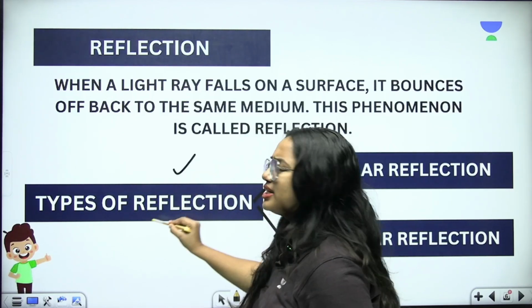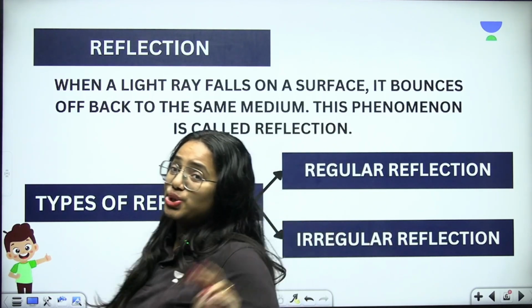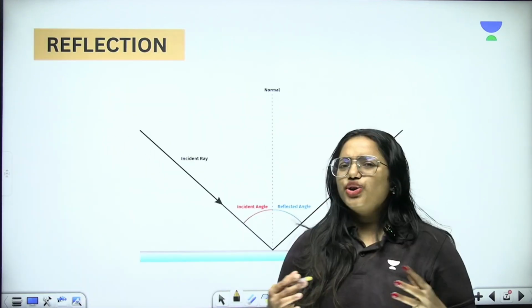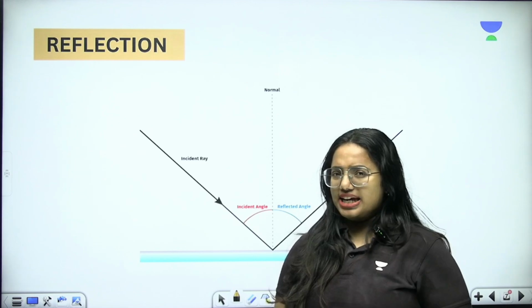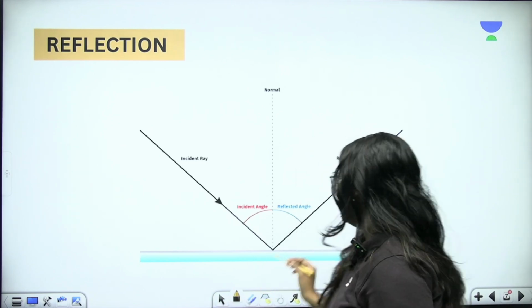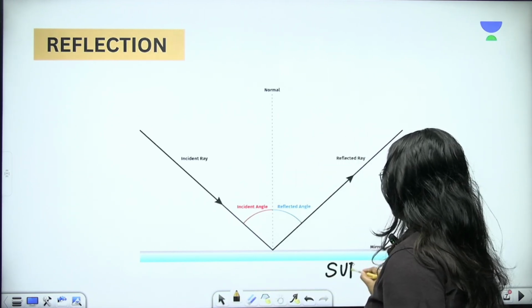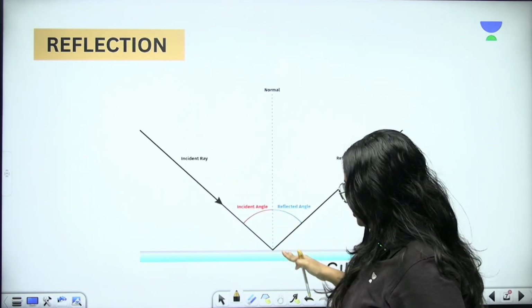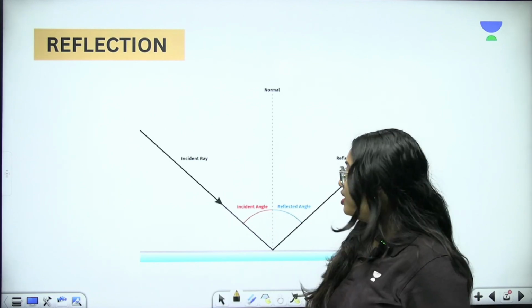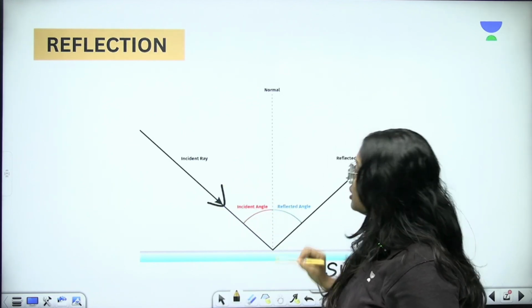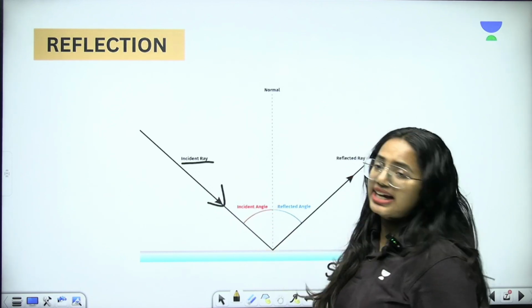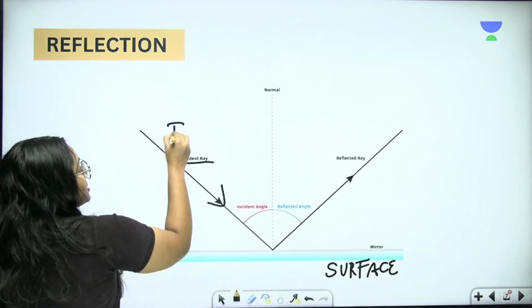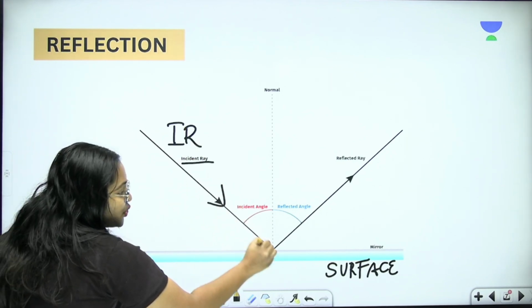If you want to talk about the types of reflection, there are two. What are they? Regular reflection and irregular reflection. Now we are going to learn reflection in detail. For that I have to consider a surface. So this is my surface. To the surface, a ray is falling in. The ray which falls onto the surface is called the incident ray. Now I am going to name it as IR. Look at it. This is my incident ray, the ray which falls onto the surface.